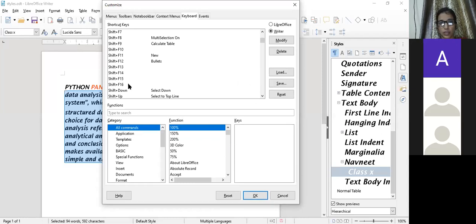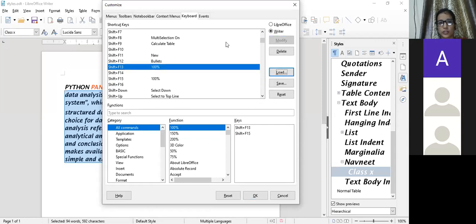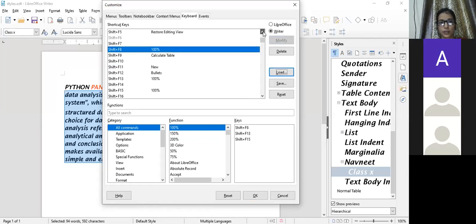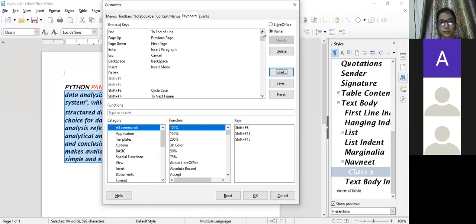Clear? So here, which keys you want to work? Just select the keys and it will work. But you need to select one by one.